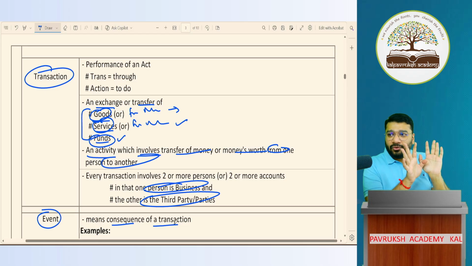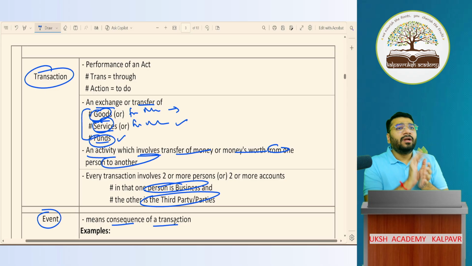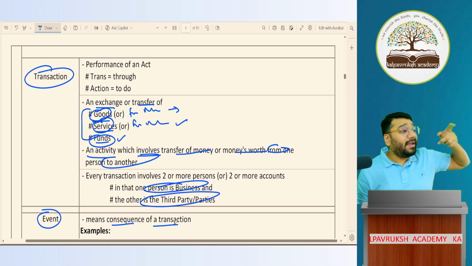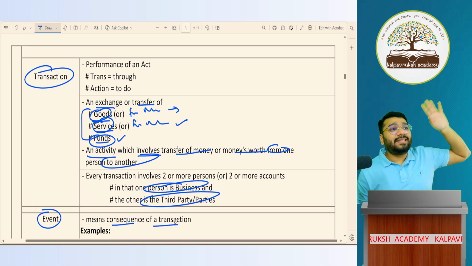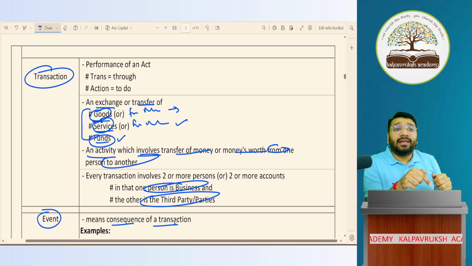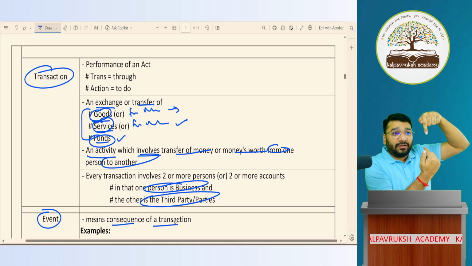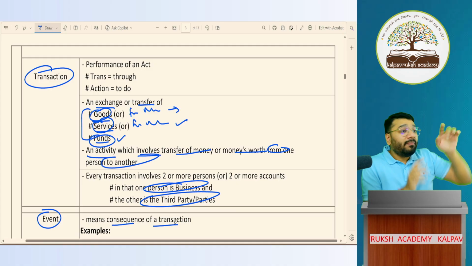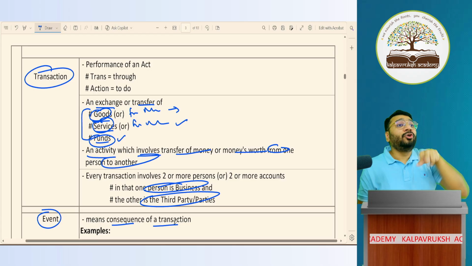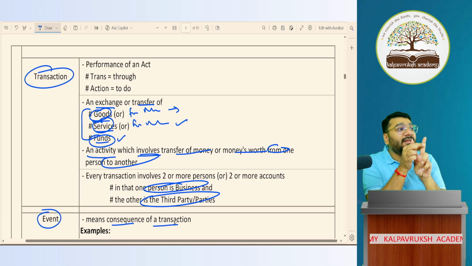Now you passed an entry, no? Closing stock to trading. Is this a transaction? In the closing stock entry, are you dealing with any third party? No. The dealing that you did with the buyer and seller is a transaction. But the closing stock entry that you're recording is not because of a transaction. Purchase entry is a result of a transaction. Sale entry is a result of a transaction. But closing stock entry is not a result of a transaction. It is an event, which is an outcome of two transactions, the buy transaction and the sale transaction.